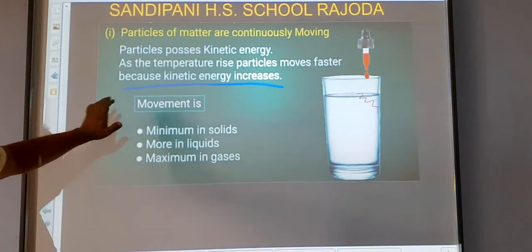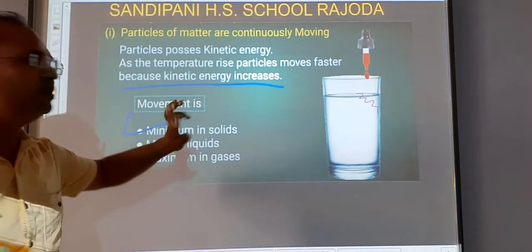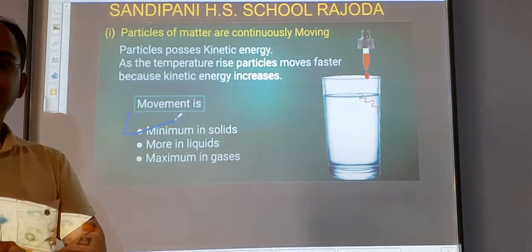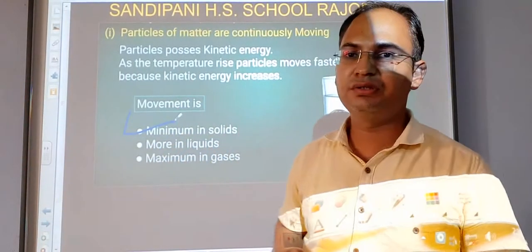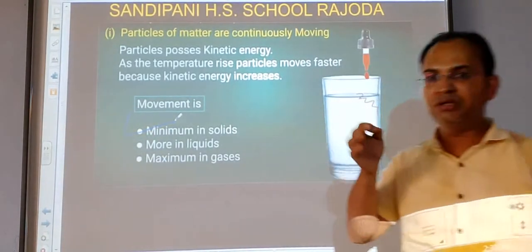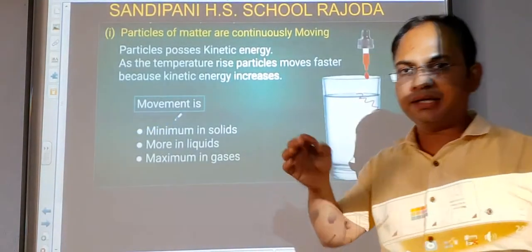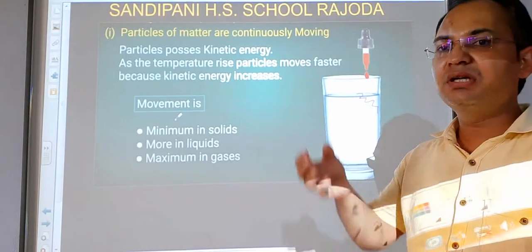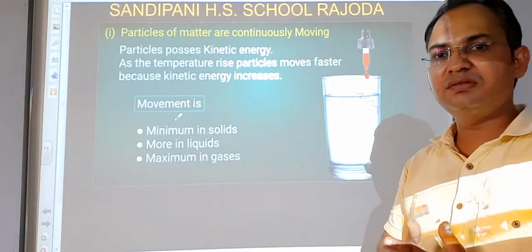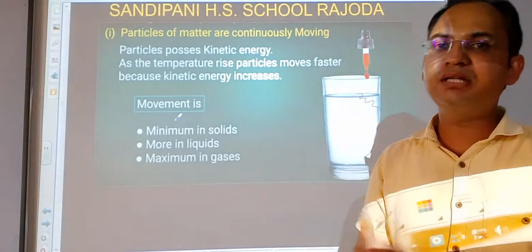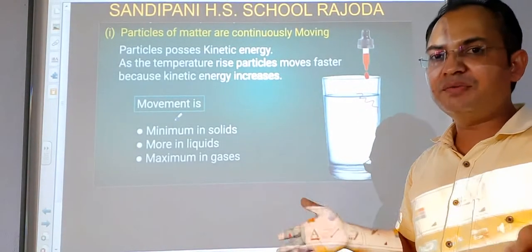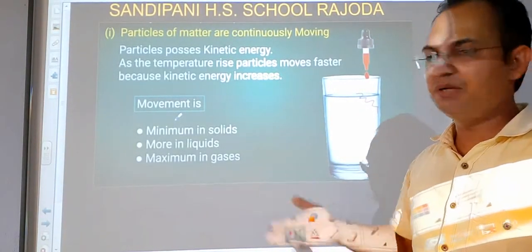So students, movement is minimum in solids, or you can say it is negligible in solids. The solid particles, or the atoms in a solid, possess a higher force of attraction with each other. So they possess minimum kinetic energy. They do not move away from or close to each other very much.